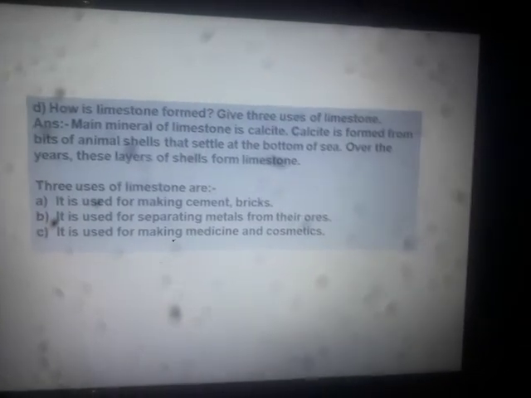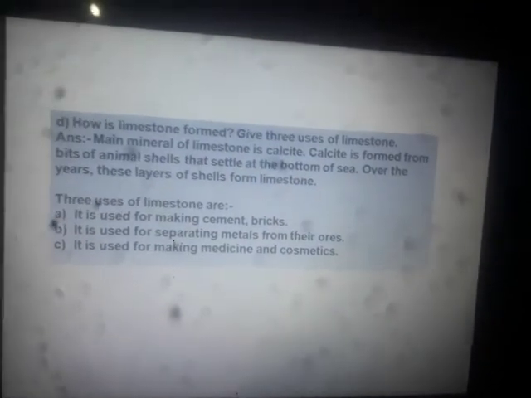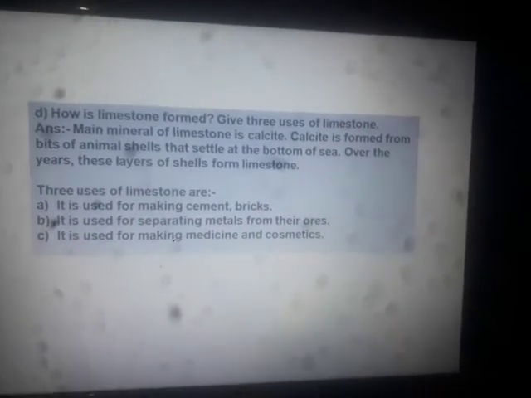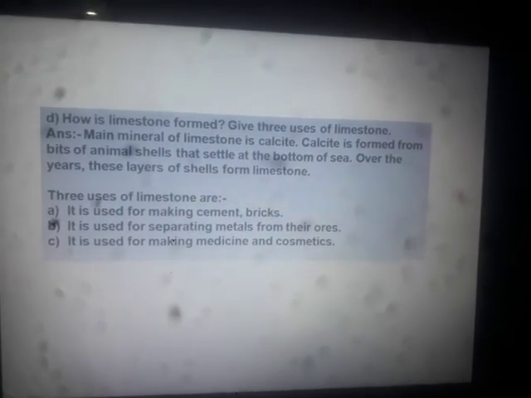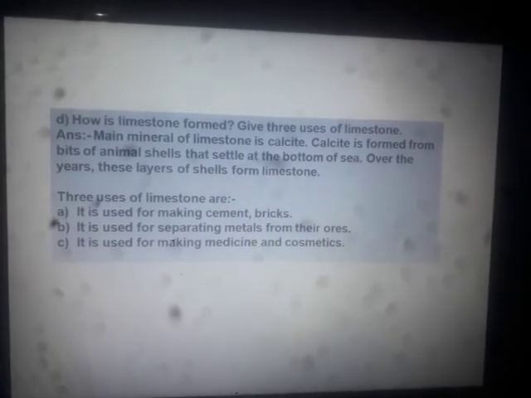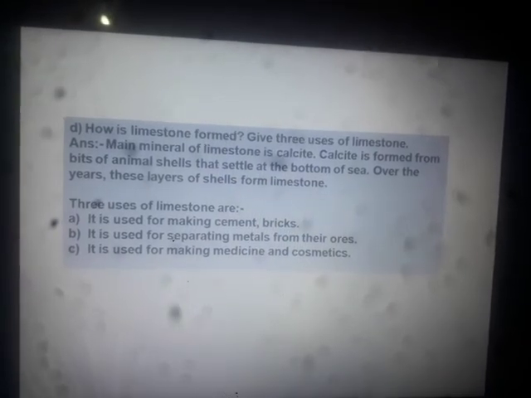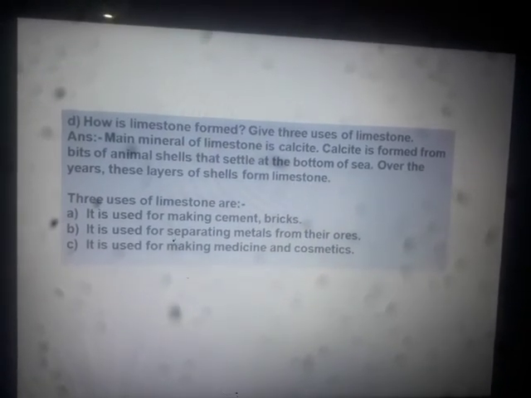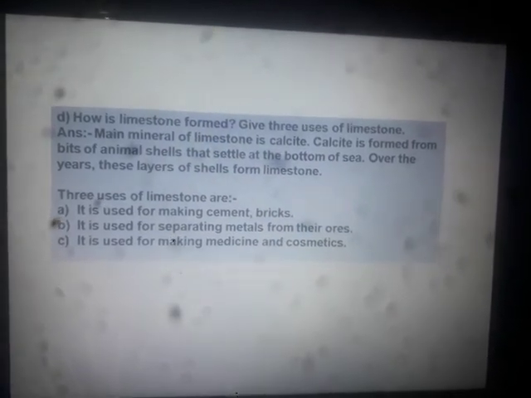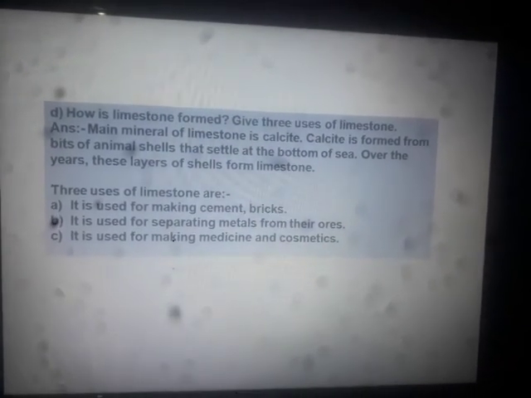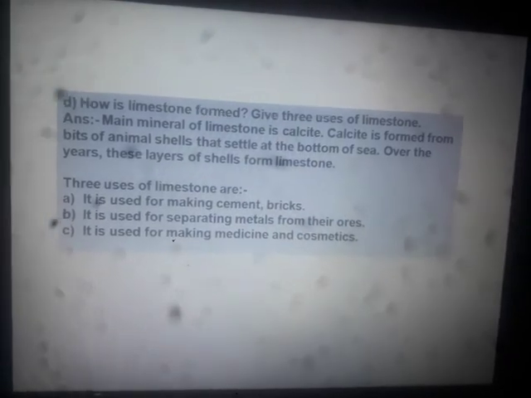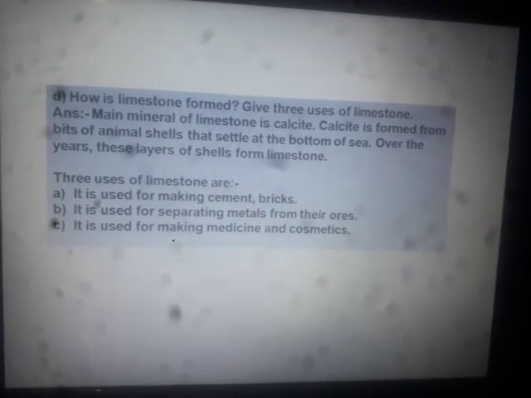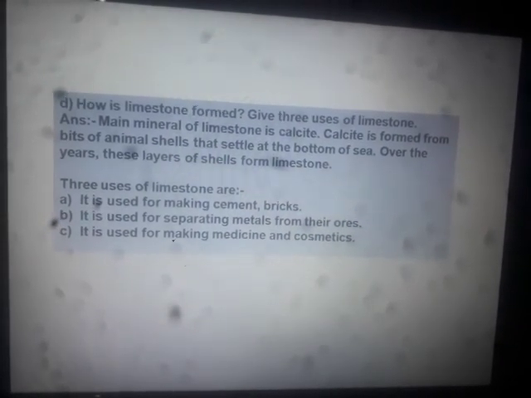During the separation of metal from its ore, limestone is used, a very useful rock. And third use, it is also used for making medicine and cosmetics.